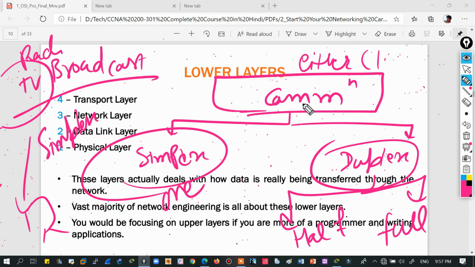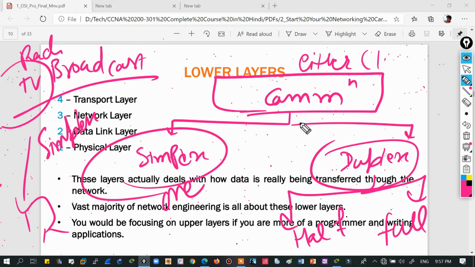You have seen the walkie-talkie that police use. Either they are speaking or they are listening. They cannot do both tasks at the same time. The person at the other end will just be listening to the broadcast.